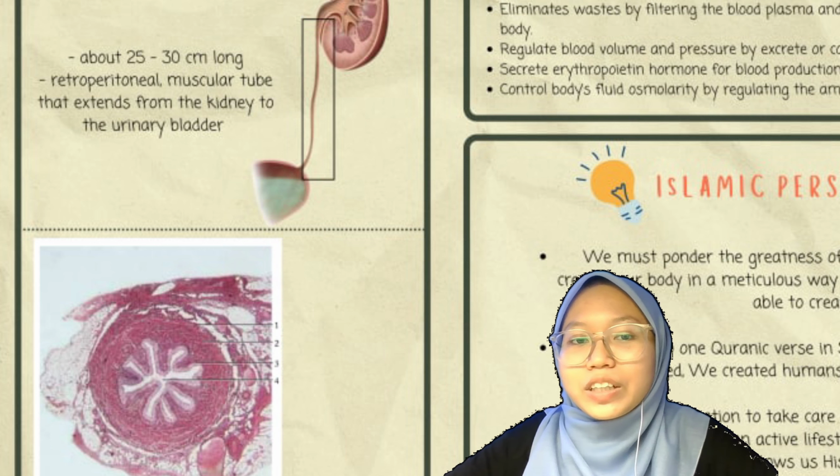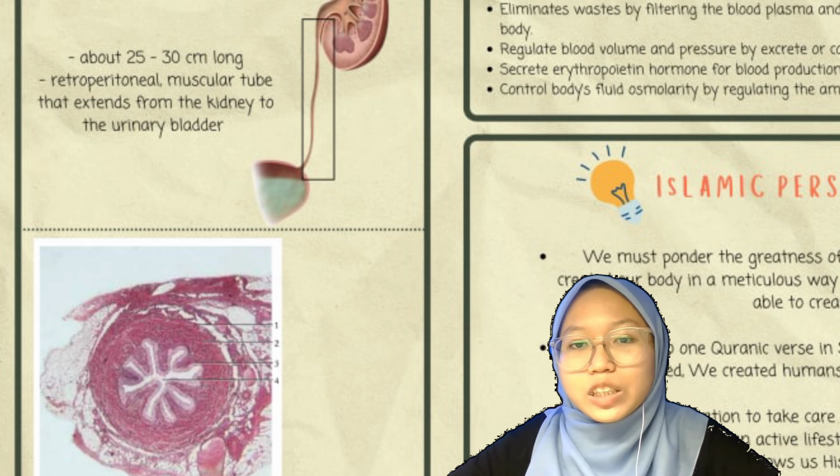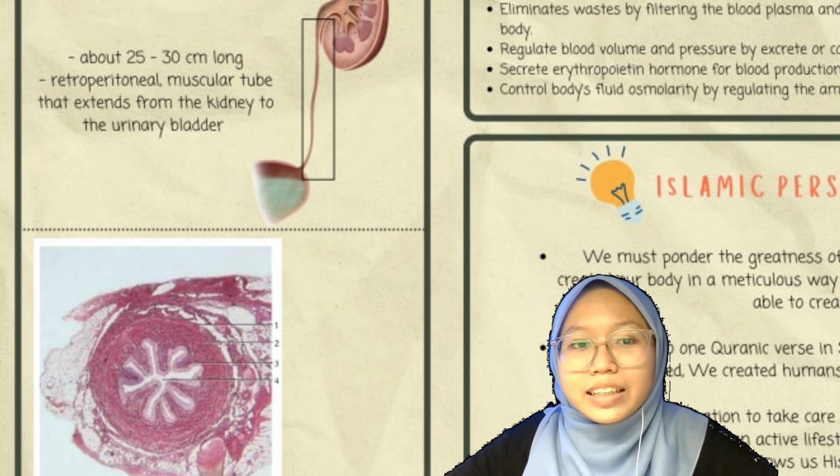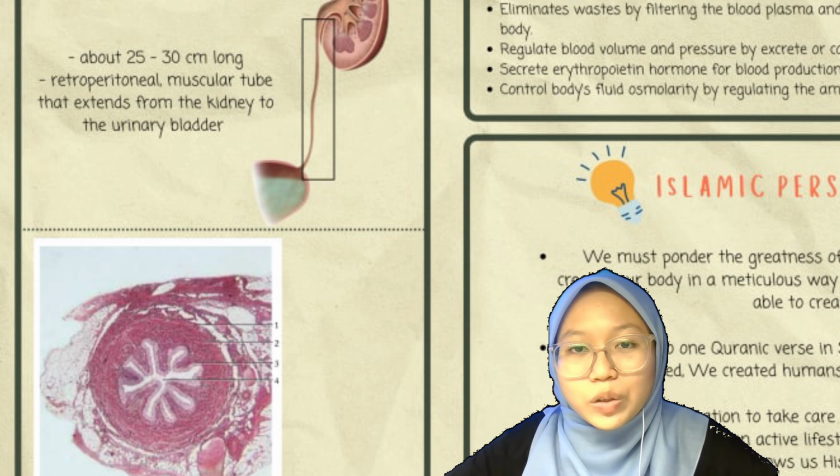It is an irregular arrangement of smooth muscle in two layers, which are inner longitudinal and outer circular in the upper ureter, and three layers near the bladder, which are inner longitudinal, middle circular, and outer longitudinal.